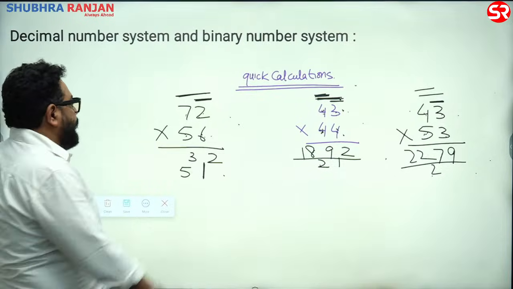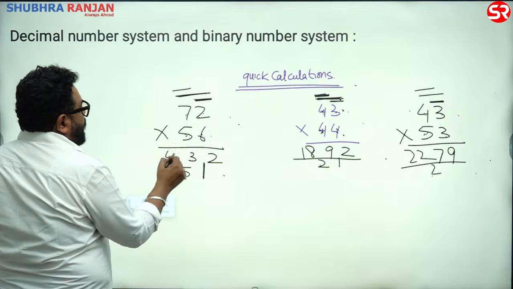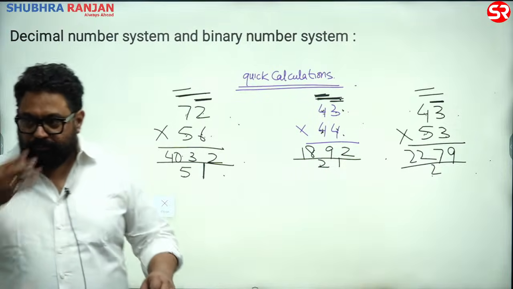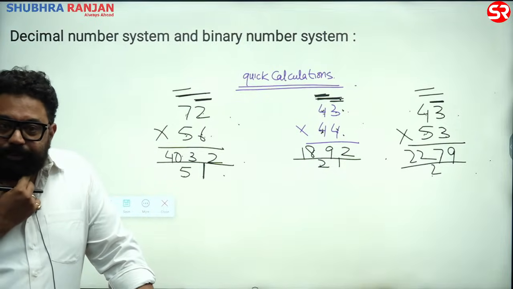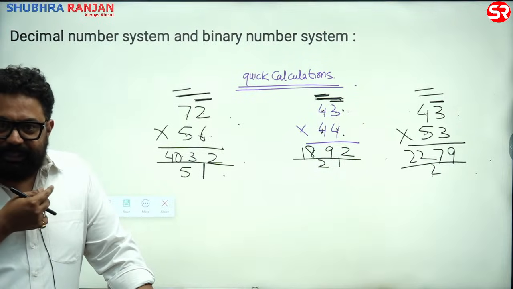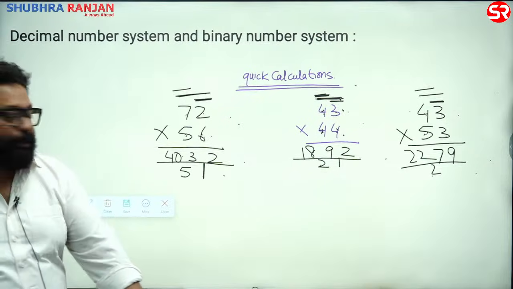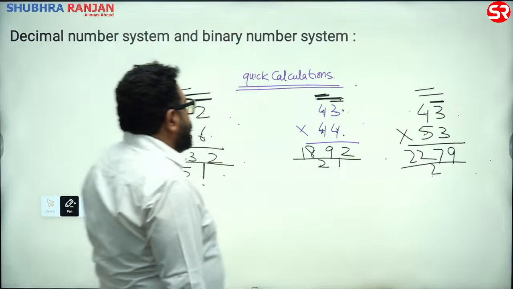Then multiply these two: 5 3s are 35, 35 plus 5 is 40, so 4032. It is still saying 22. Shall I do it again? Is it okay? Carry with you, no? There is carry also, 1 is there, right? So 3 will come.